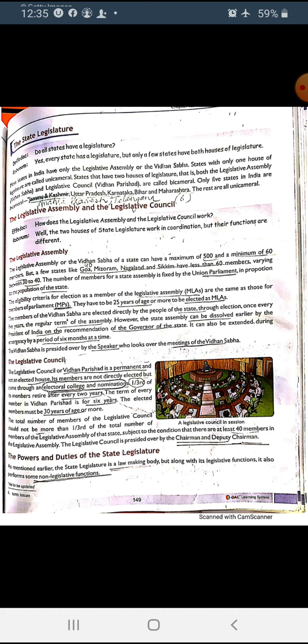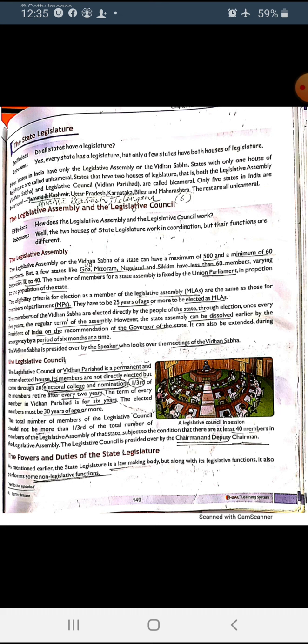But the legislative council, or you can say upper house, whose other name is Vidhan Parishad, we have only in 6 states. They are Andhra Pradesh, Telangana, Uttar Pradesh, Karnataka, Bihar and Maharashtra.